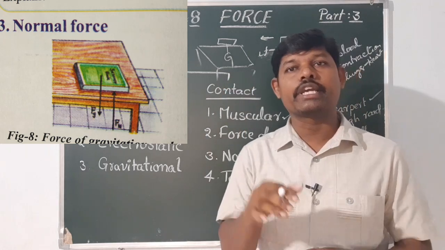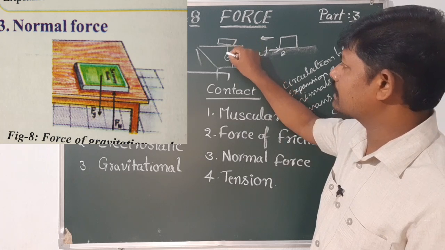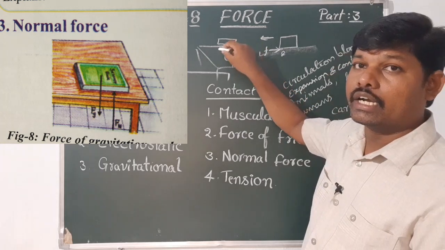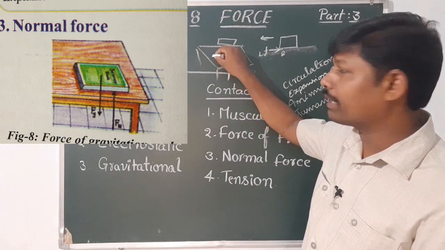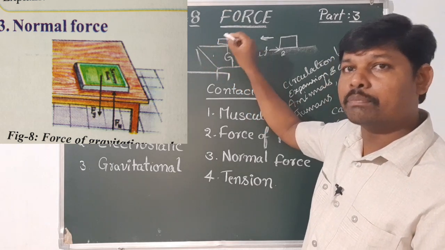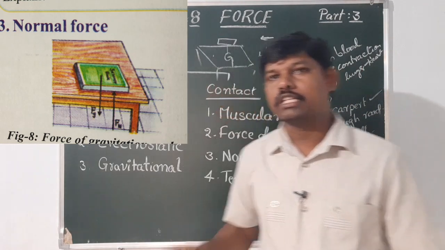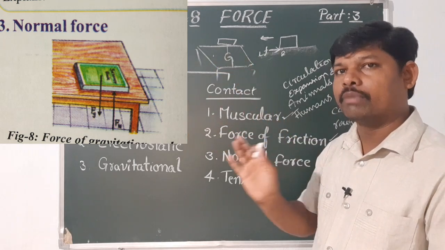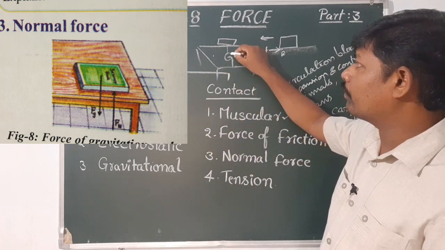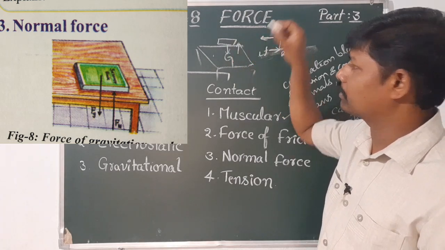That means when the book is on the table, two forces are acting. One is gravitational force and another is the support force given by the table. This support force is called normal force. The normal force is always opposite to the direction of the gravitational force.